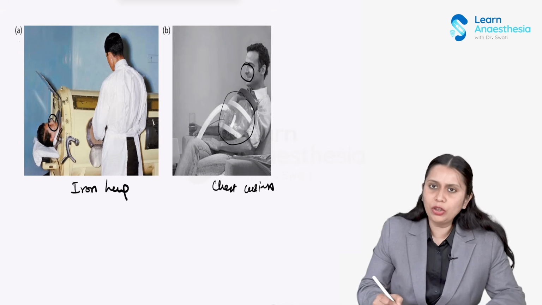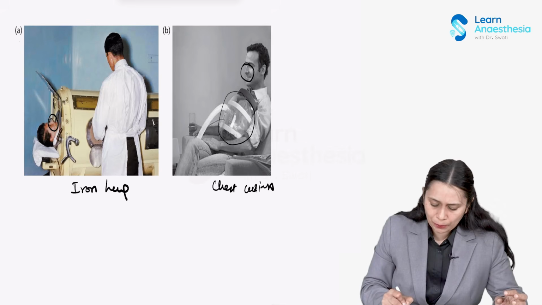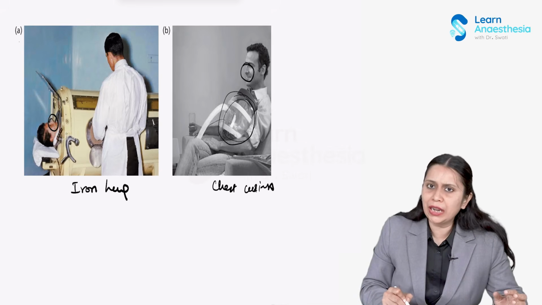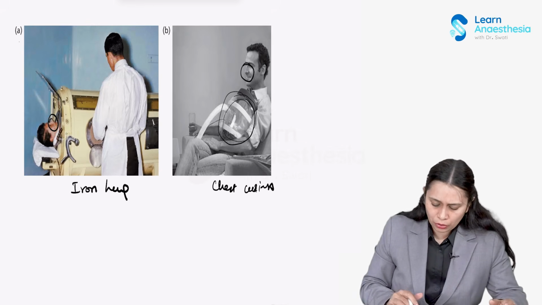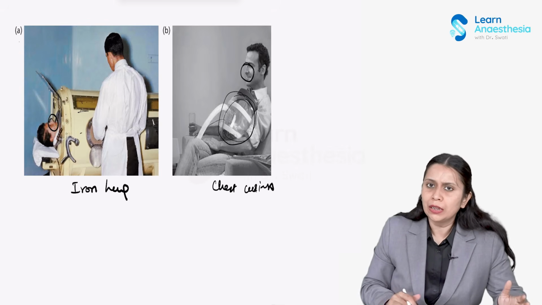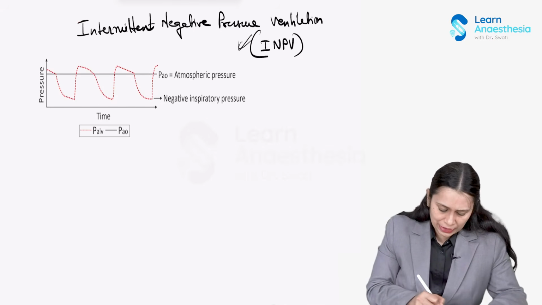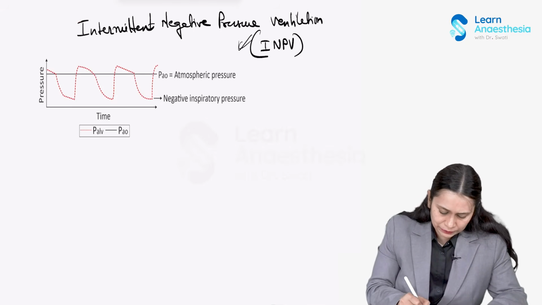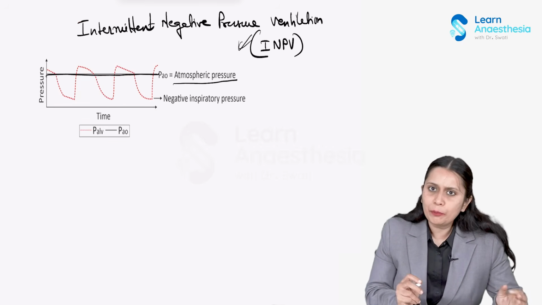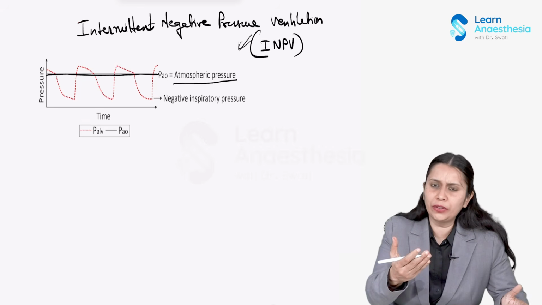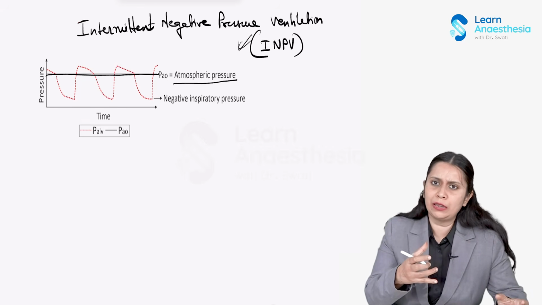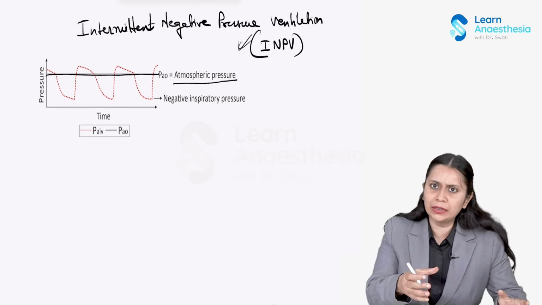In both, we apply a negative pressure at the level of the chest. So what happens when the negative pressure is applied at the level of the chest? The intra-alveolar pressure decreases. Let's say this is your atmospheric pressure, and the patient's airway is always open to the atmosphere, so it will be at a fixed atmospheric pressure.